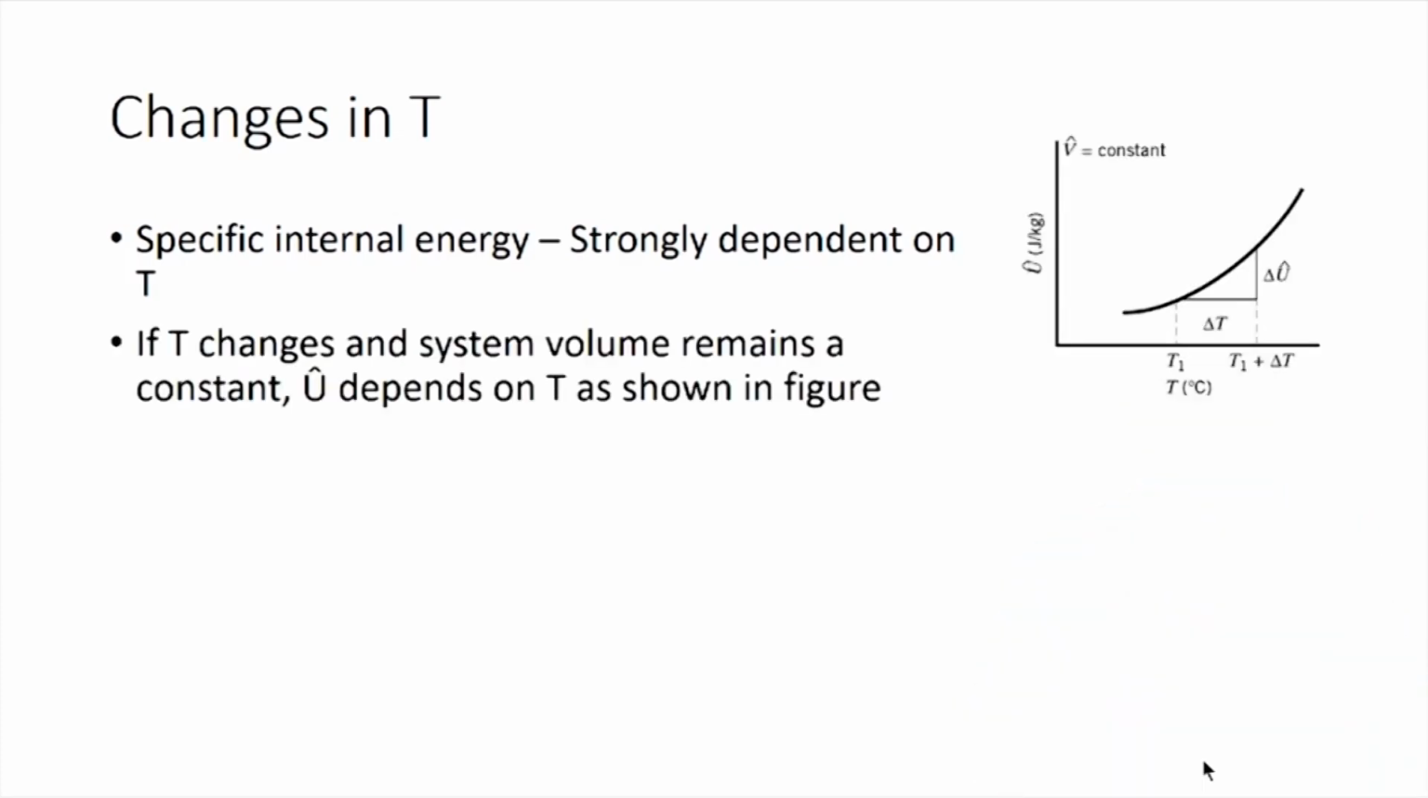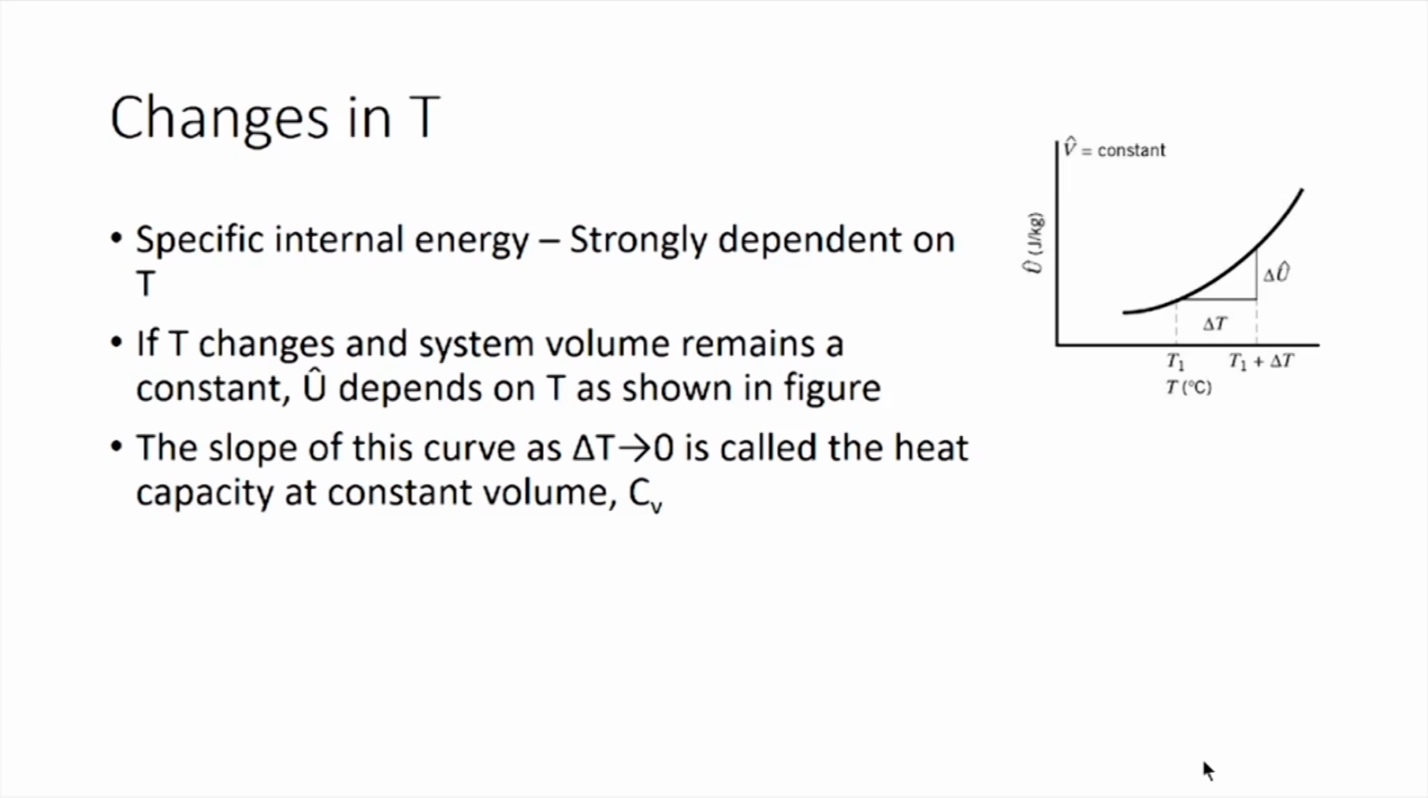If temperature changes and system volume remains constant, then specific internal energy depends on the temperature as shown in the figure. You can see that the specific internal energy increases in an exponential fashion as temperature changes. The slope of this curve as delta T tends to 0 is called the heat capacity at constant volume, or CV. We have already seen this term before, and this slope, which we have as a tangent for this curve, would be the CV for this particular component at the given temperature.